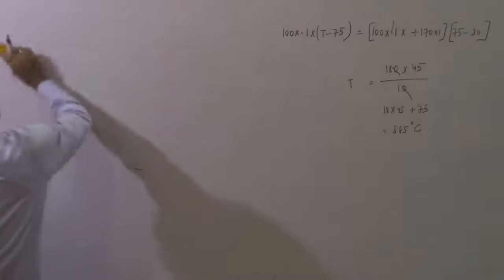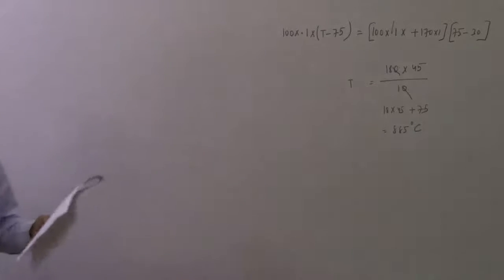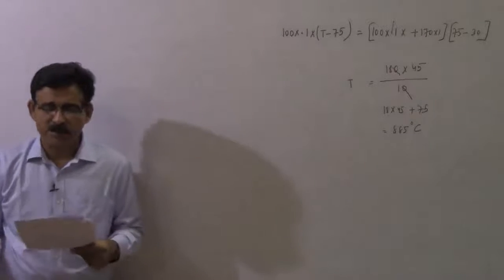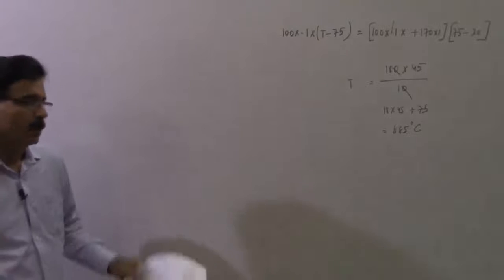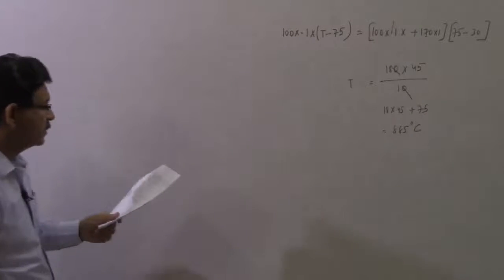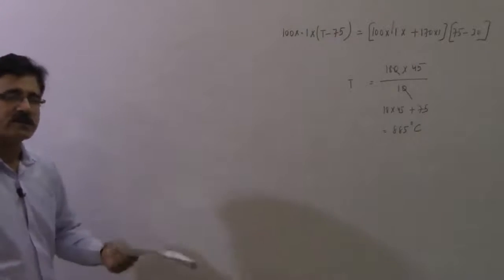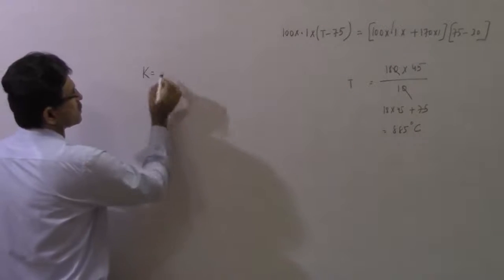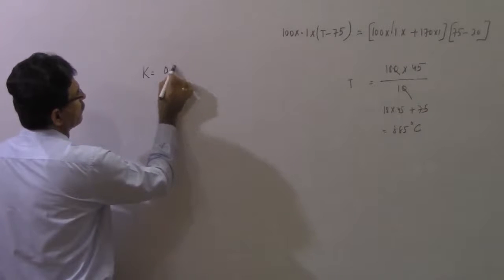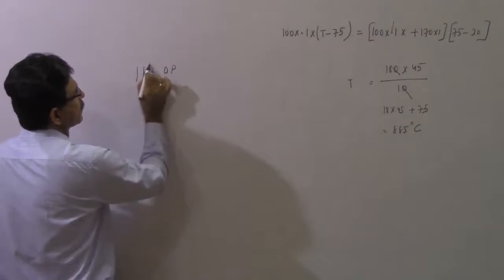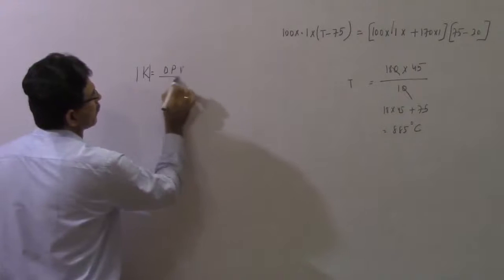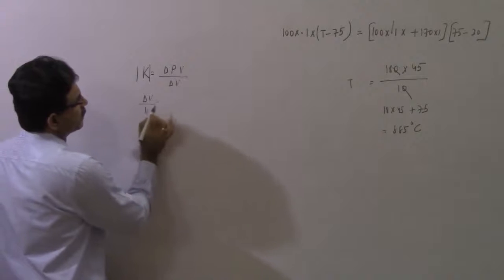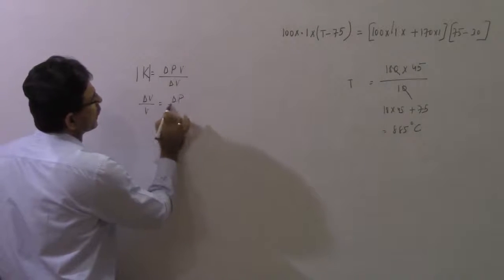Okay, let us go for the next question. Again, a very simple question. 9th question. An external pressure P is applied on a cube whose bulk modulus is, let us say, B. In this problem they have given this to be K. What is the definition of bulk modulus? Bulk modulus K is the increase in pressure, delta P, divided by delta V by V. So I can say delta V by V is equal to delta P by K.